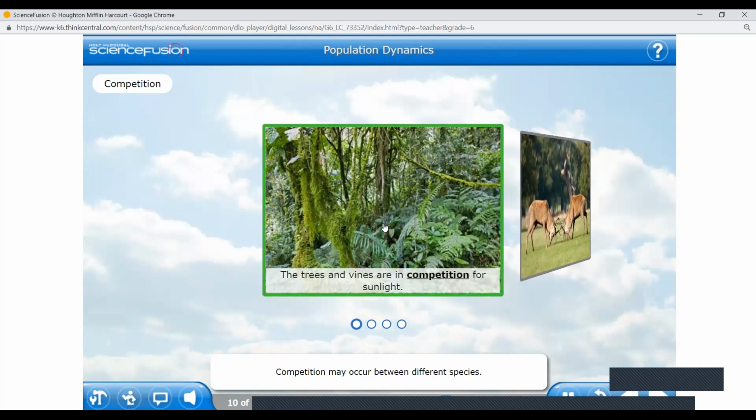Competition may occur between different species. These trees and vines both need light. The trees grow taller and their canopies grow wider. This shades the light that the vines need, so the vines grow up the trees and around the leaves to reach the light. The two species of plants compete for the same resource.